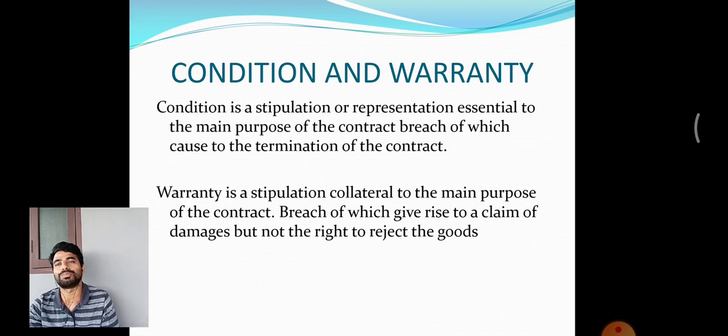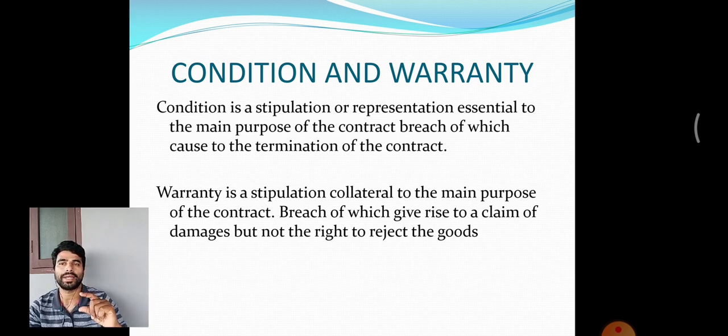It was a stipulated statement. Actually, what I asked for is a horse. He gave me a horse and said it may run at 50 kilometers per hour. I said, okay, fine. Then later I tested and it was not running at 50 kilometers per hour. So this is a warranty. This is not a condition because I asked for a horse, not for a horse running at 50 kilometers per hour. So this is a warranty statement.